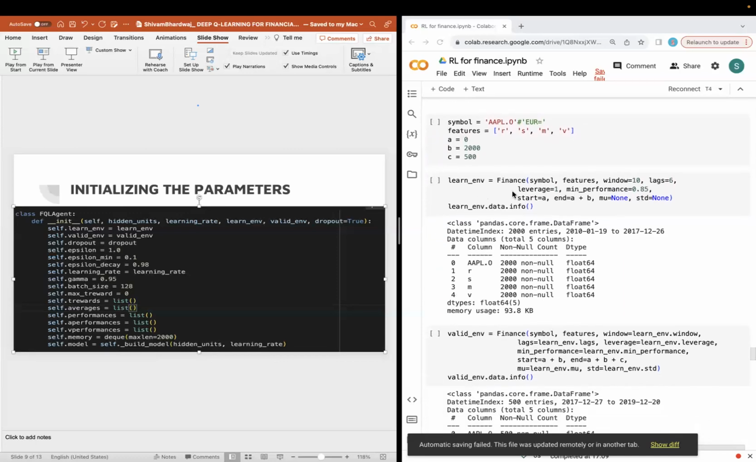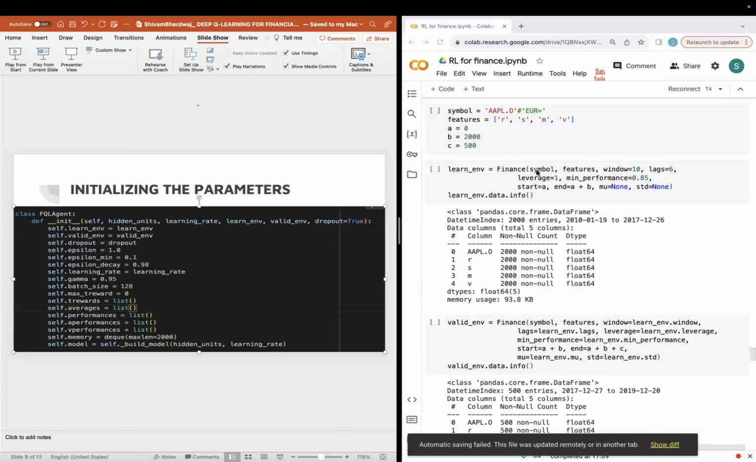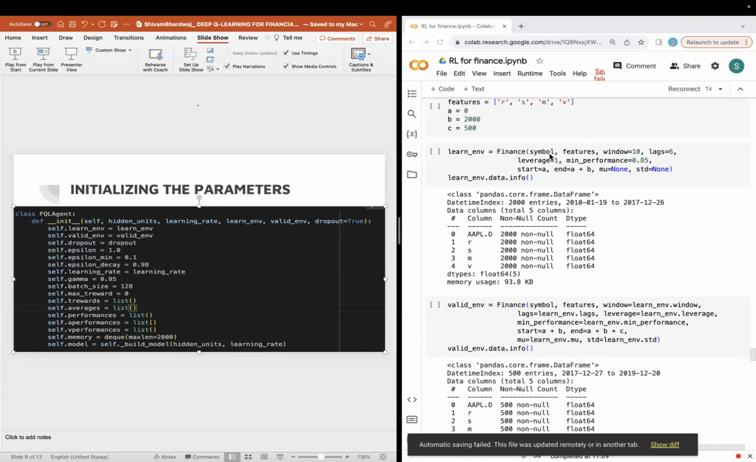For the learning environment, I have passed on symbol, features, a window equal to 10, a lag equal to 6, a leverage of 1, a minimum performance of 0.85. That means that when we have a loss of more than 15%, we'll stop learning. We can see the start as A, the end has been set to A plus B. That's the end of our training data. We have a mean of None and a standard deviation of None that would be calculated later as defined in the FQL agent.